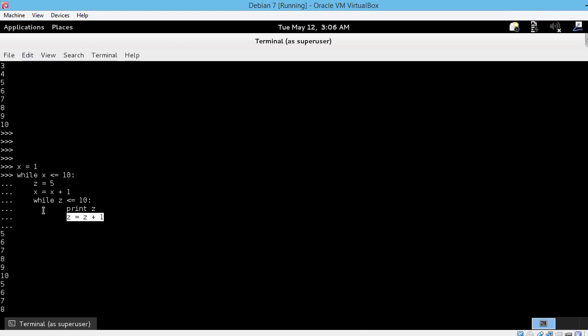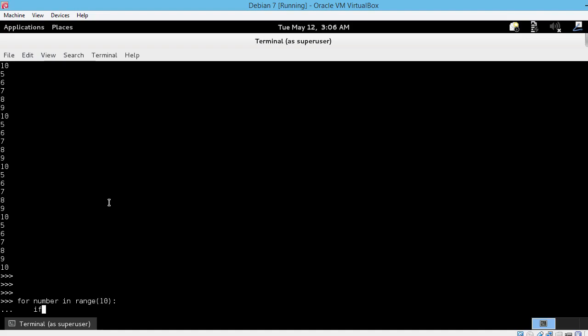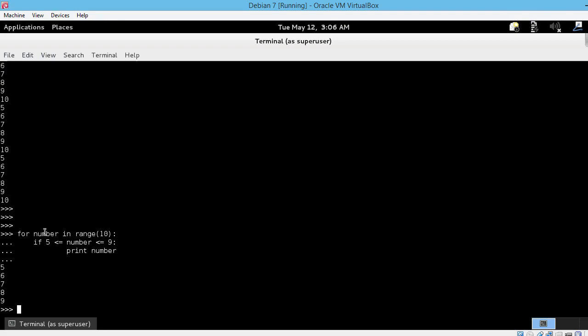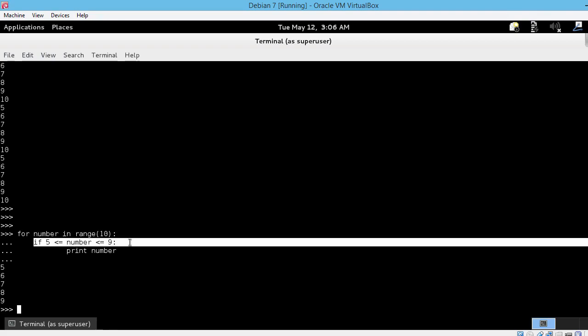The next thing I'll add here is nesting a structure inside a different structure. Let's try nesting an if statement inside a for loop. So let's try for number in range of 10, if 5 is less than or equal to number, and this is less than or equal to 9, then print number. Here the for loop iterates over the list created by the range of 10 function, so numbers 0 through 9.